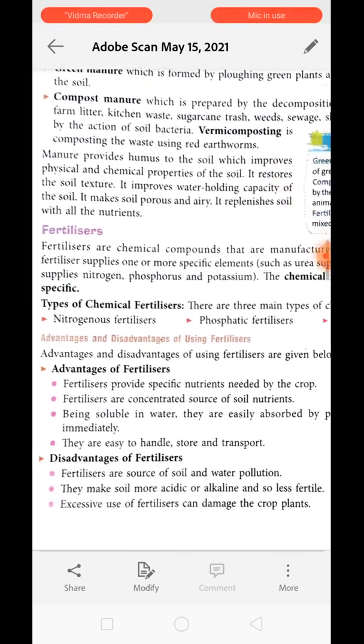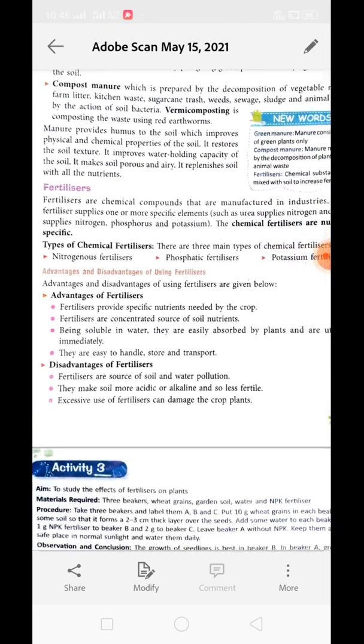Now about fertilizer. What is fertilizer? Fertilizers are chemical compounds that are prepared in factories or industries. Each fertilizer supplies one or more specific elements needed by the plant, such as urea supplies nitrogen, NPK supplies nitrogen, phosphorus and potassium. Chemical fertilizers are always nutrient specific. A particular nutrient will be present in them, and these nutrients will be present in concentrated form.